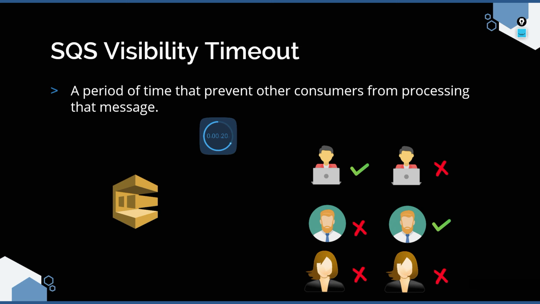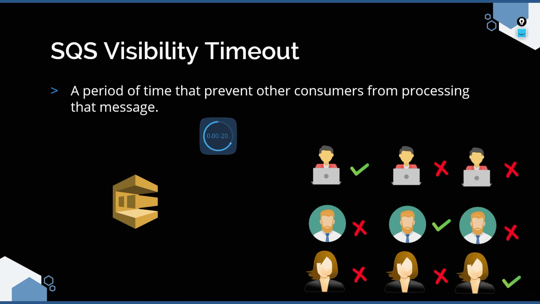But if this scenario continues and even consumer 2 is not able to process within 20 seconds, it will again be visible to the rest of the consumers. Then the third consumer will pick up the message and start processing. If consumer 3 is successful, then it will delete the message from the queue. But even if consumer 3 is unsuccessful, then the message will be dropped in the dead letter queue.